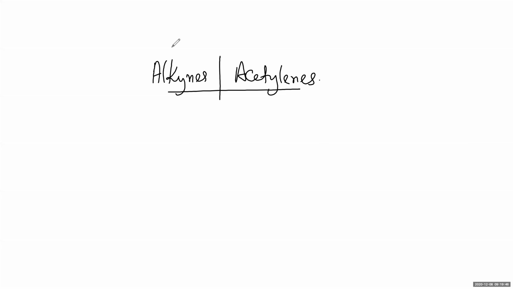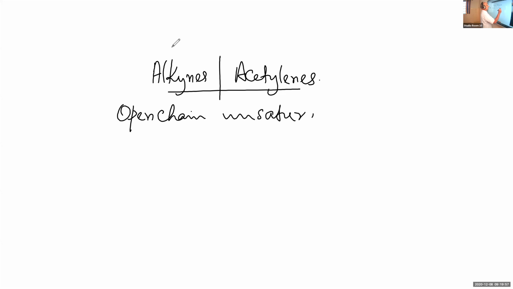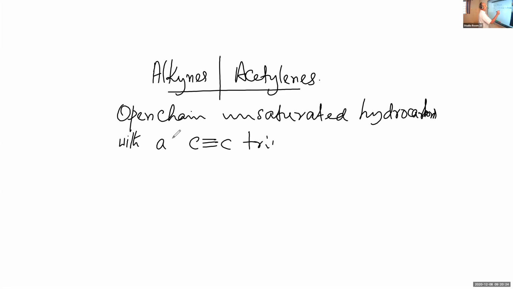Alkynes are open chain, there is no ring closure, unsaturated hydrocarbons with a carbon-carbon triple bond.